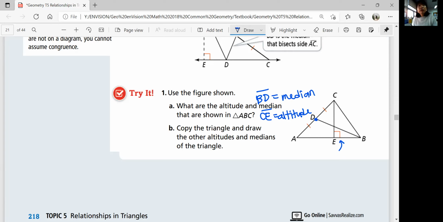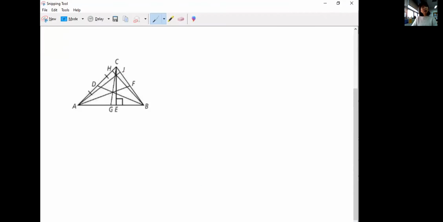Part B: copy the triangle and draw the other altitudes and medians of the triangle. Copy triangle ABC, and you should be able to draw a triangle that looks like this. CE and DB are the ones we already had.